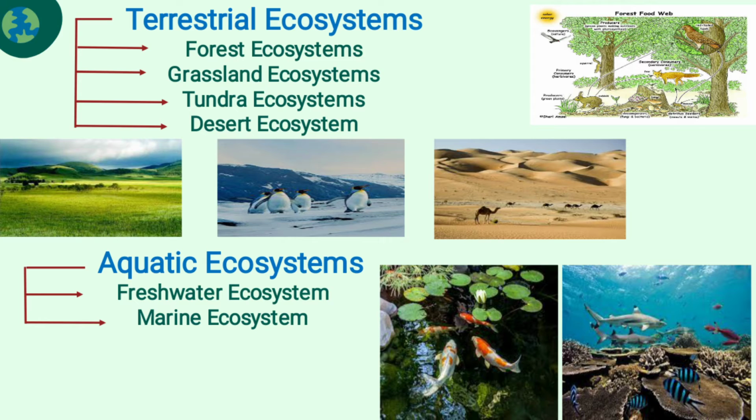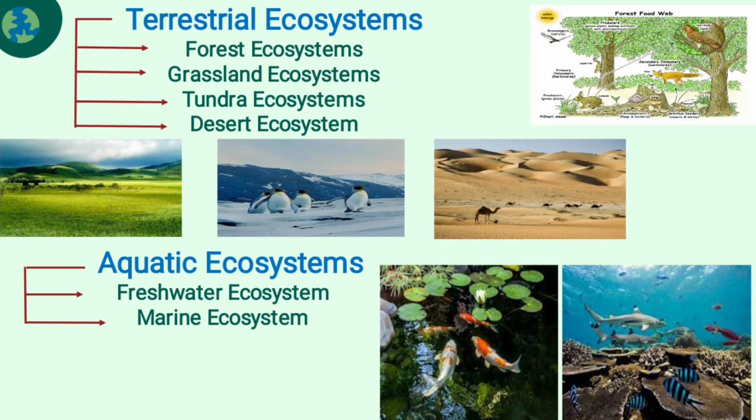Terrestrial ecosystem includes forest ecosystem, grassland ecosystem, tundra ecosystem and desert ecosystem. From the picture you can easily understand. Forest ecosystem means the forest is there, lion is there, eagle is there, snake is there. So the rat eats plants, the rat is eaten by the lion, like that the cycle goes on. Okay, that's a food chain.